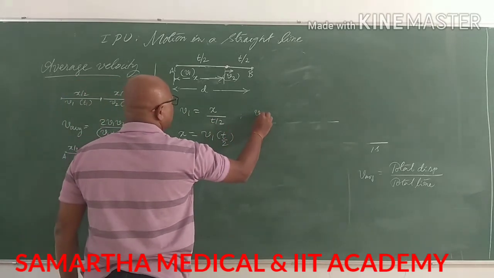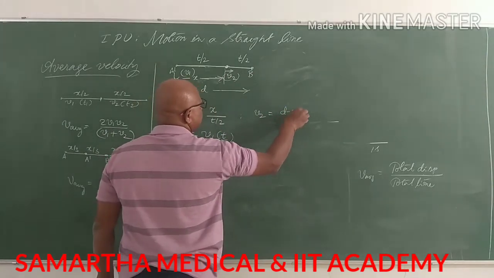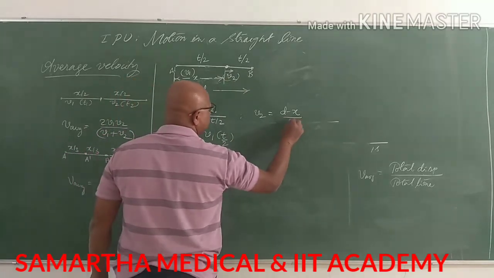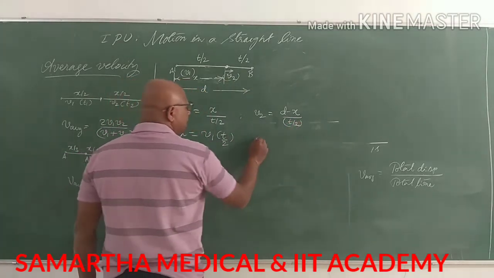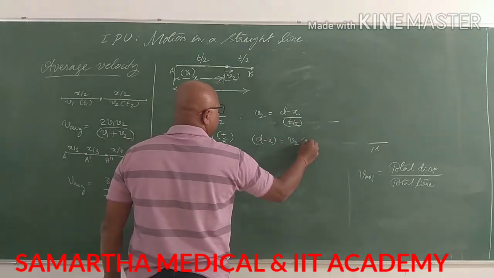And for v2, velocity 2 is equal to distance traveled, which will be d minus x, divided by the time taken, t by 2. And d minus x is equal to v2 into t by 2.